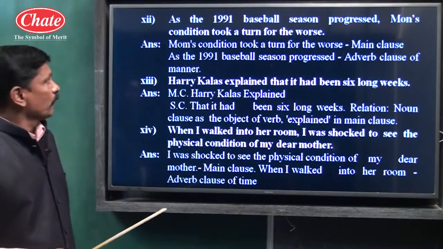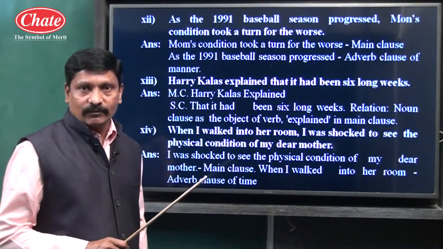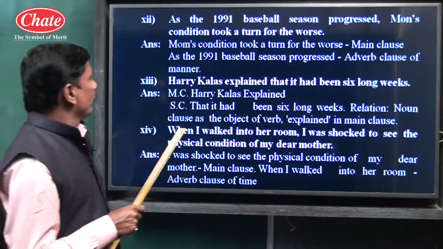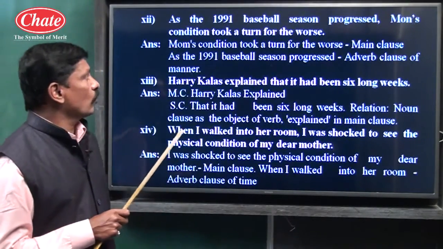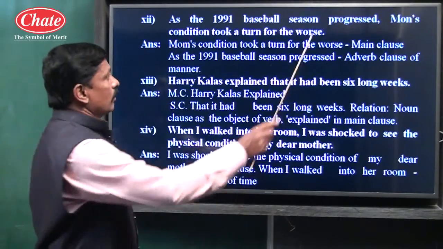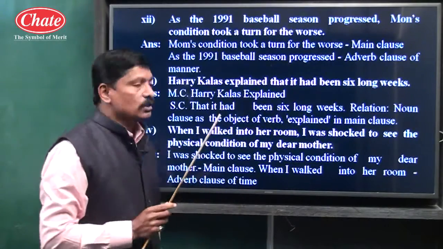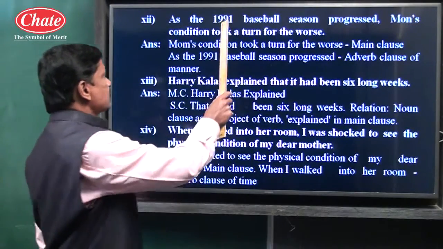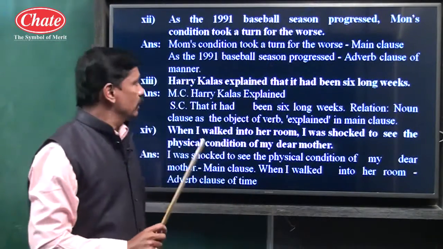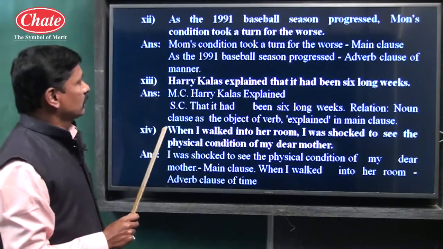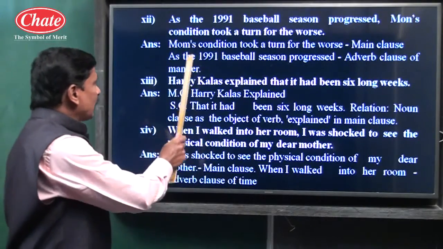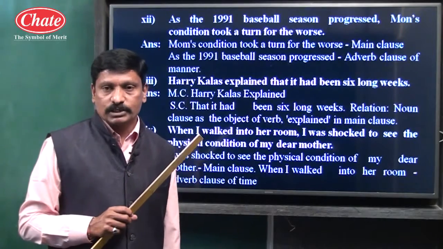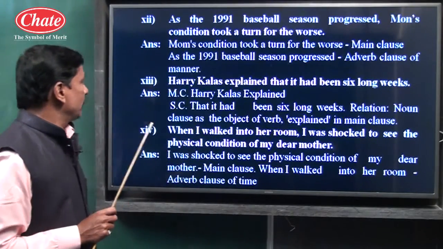Next example. As the 1991 baseball season progressed, subordinate clause, mom's condition took a turn for the worse. So, children, mom's condition took a turn for the worse, main clause. And subordinate clause, as the 1991 baseball season progressed. So see, children, here an adverb clause of manner. From as we understand that it is a manner, so it is a subordinate adverb clause of manner.